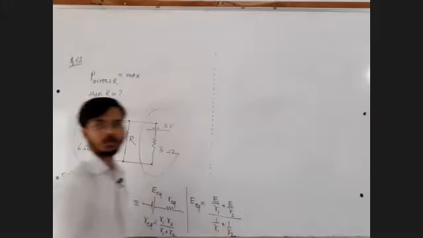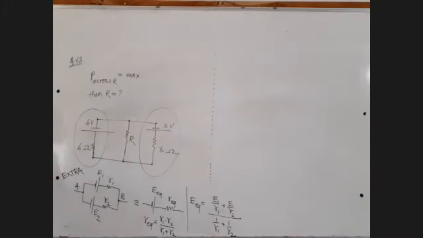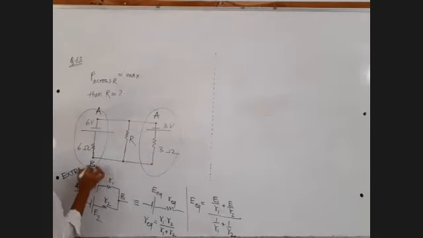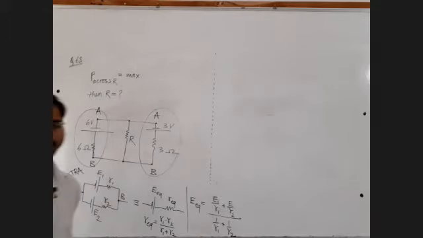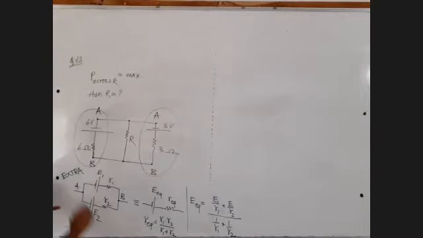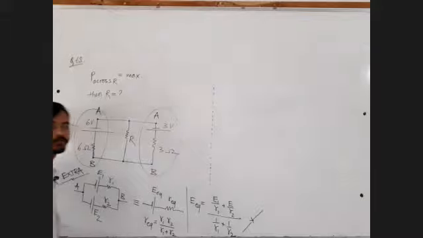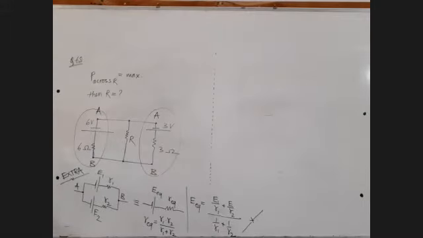This result you are going to remember if two cells are in series, sorry, in parallel like this.